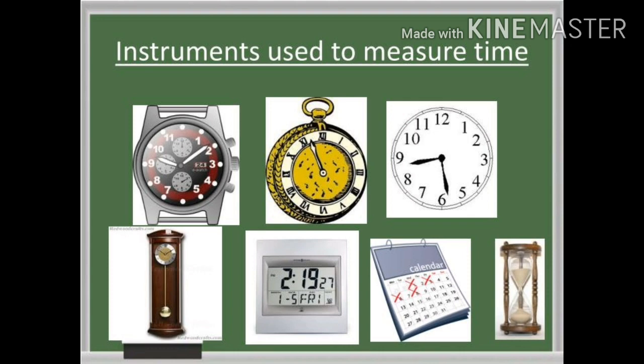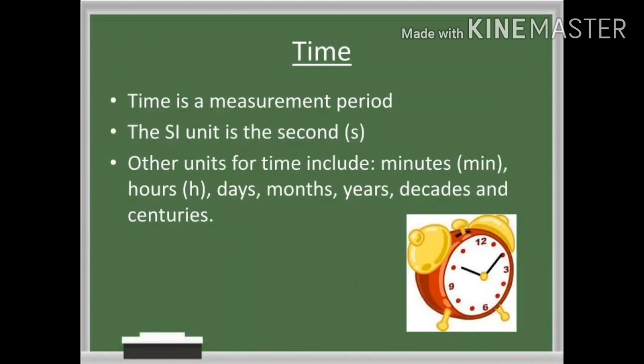What are the instruments used to measure time? Okay, fine. Quartz clock, digital clock, sundial, sand clock. What is time? Time is a period between two events. The SI unit for time is second. Other units for time include minutes, hours, days, months, years, decades, centuries, and millennium.